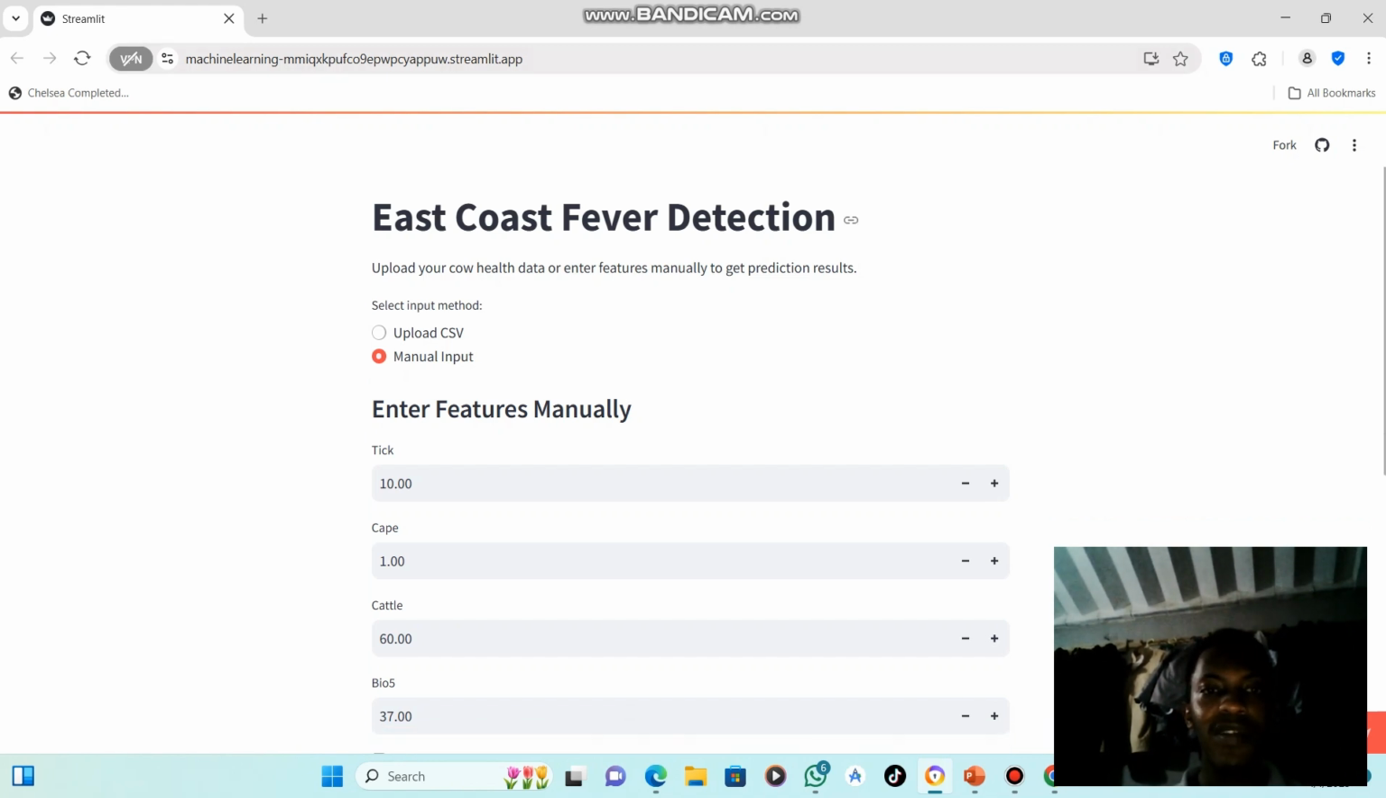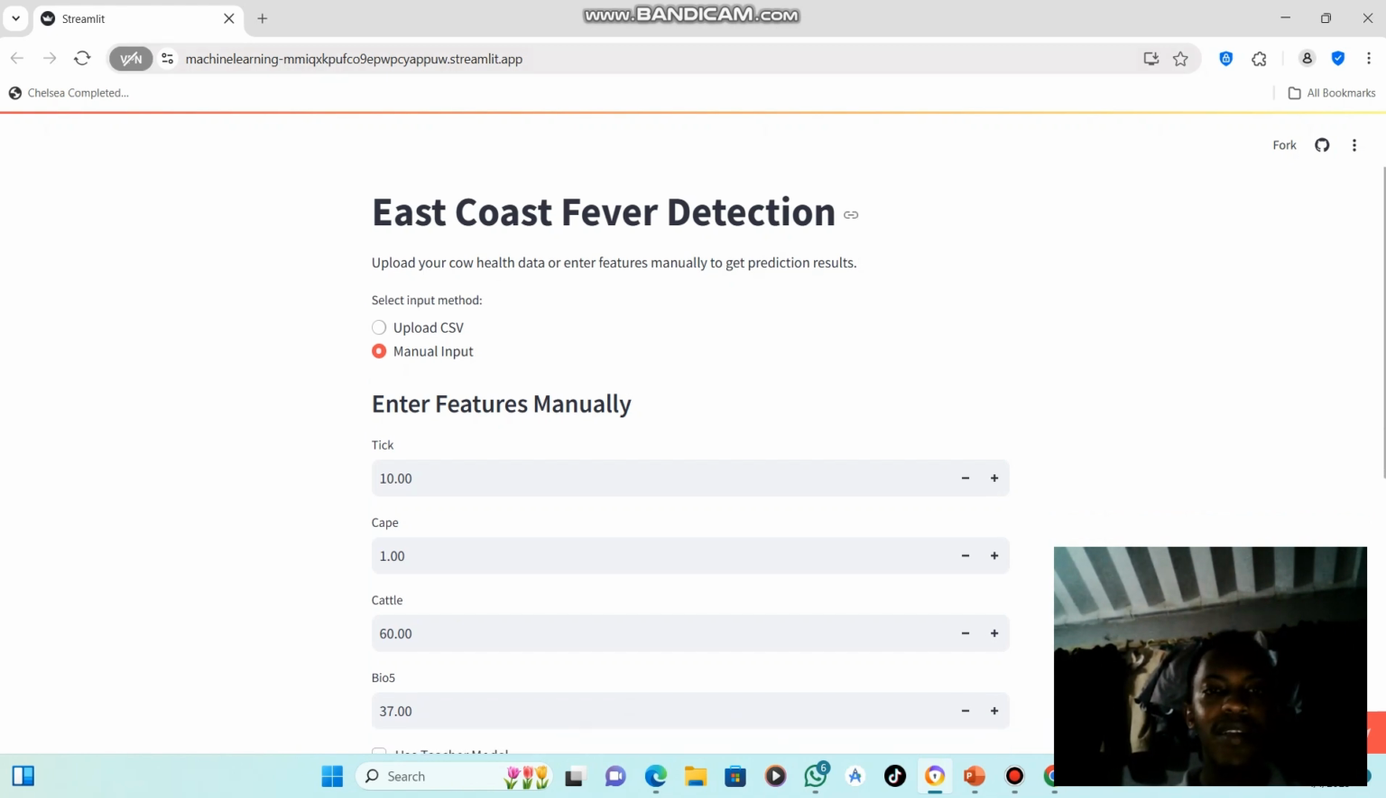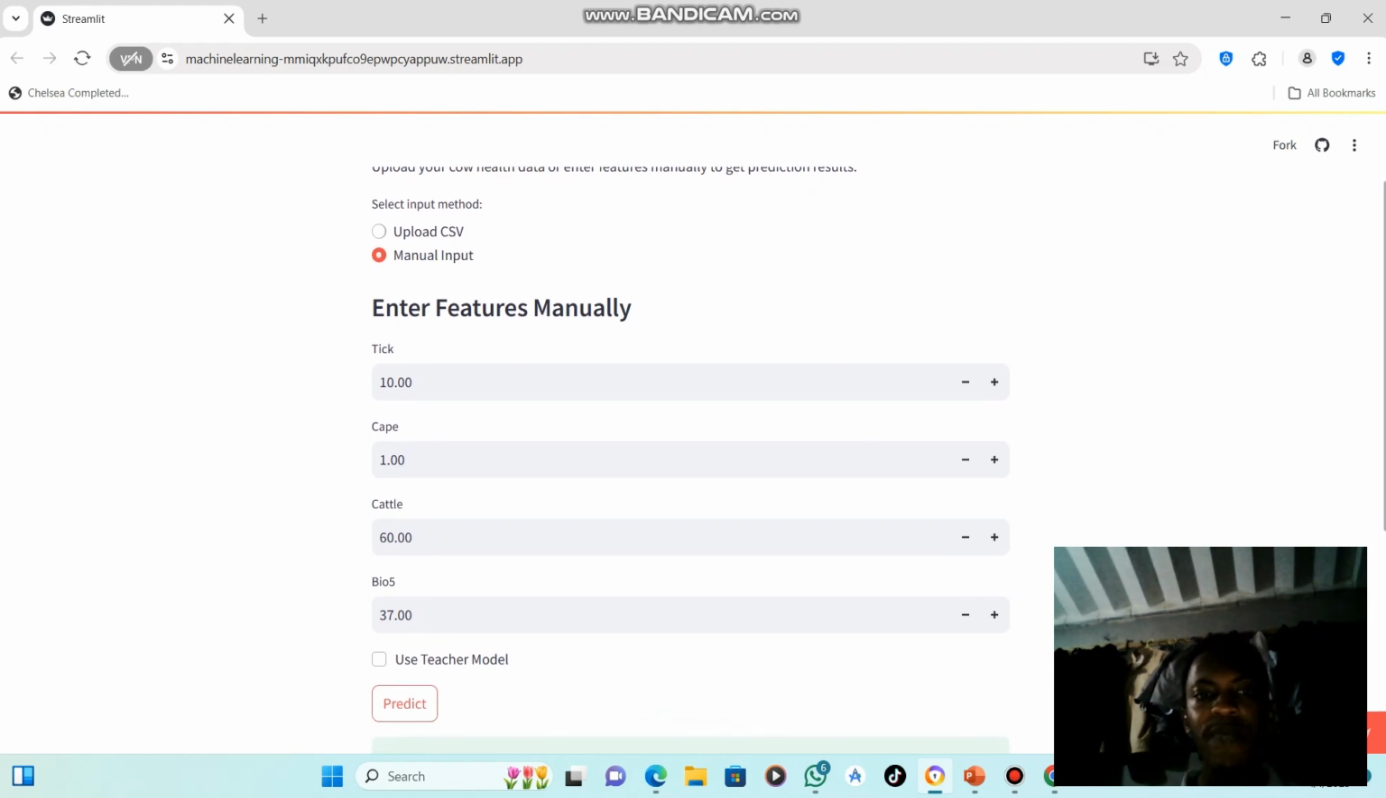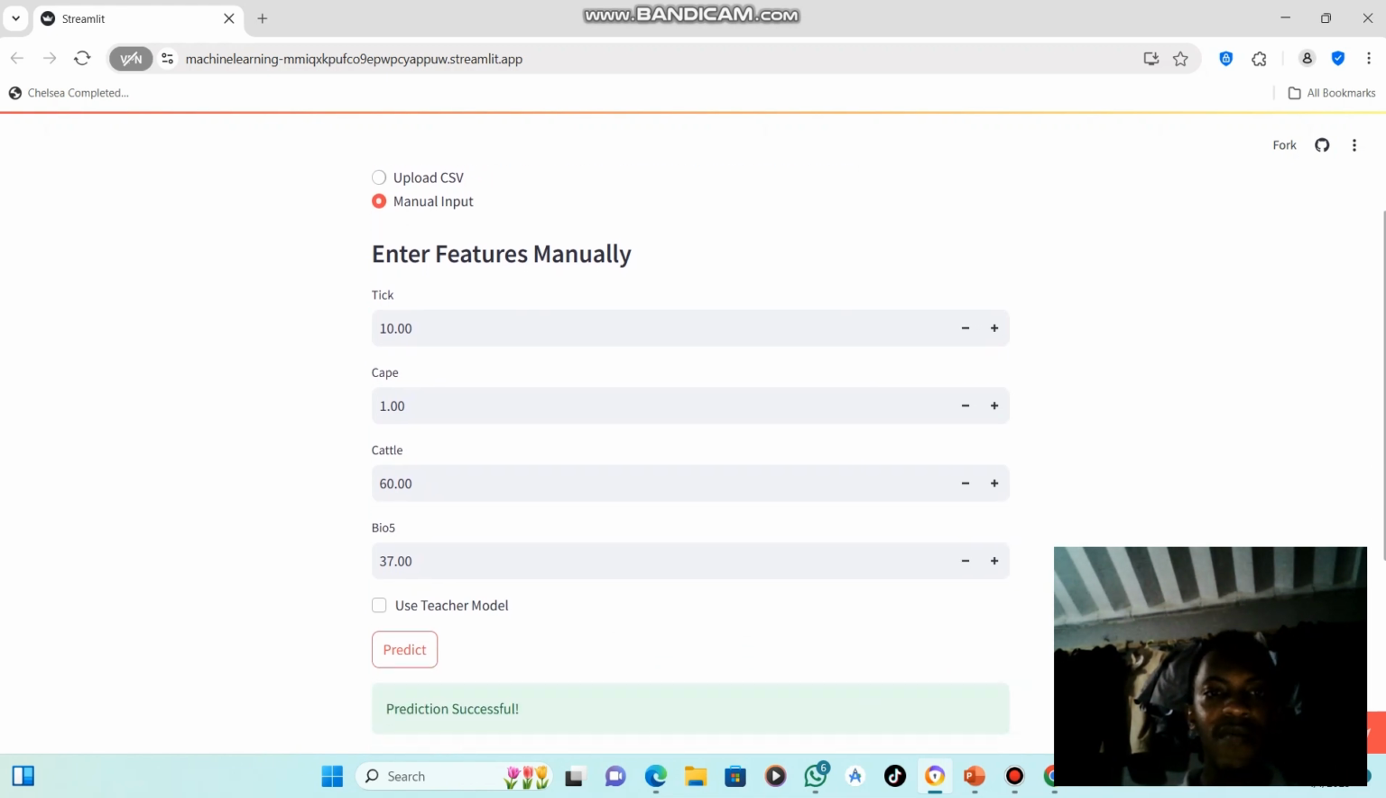So our interface, as you see, is lightweight and easy for the farmer to use. And here we have two options: upload CSV and manual input. We are going to explore the manual input, where we are required to input the values for tick density, the cape, and to remind ourselves, the cape buffaloes are the carriers of the ticks that spread viscous fever.